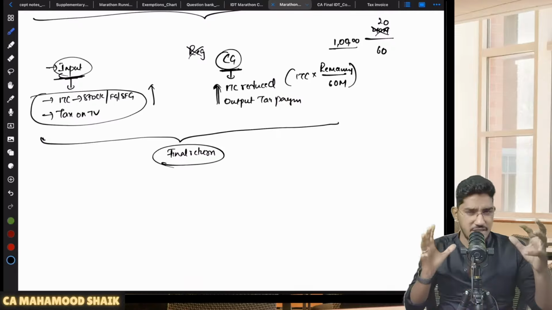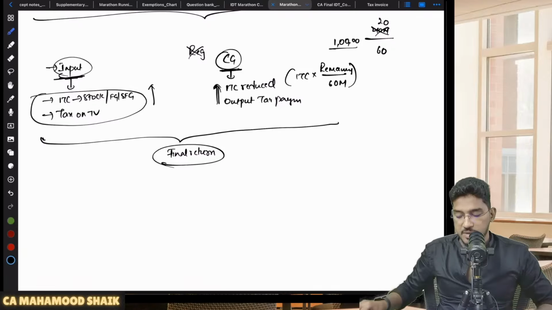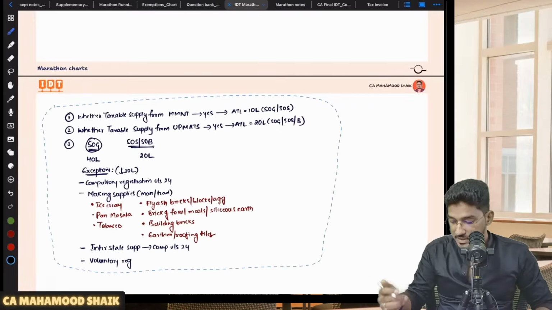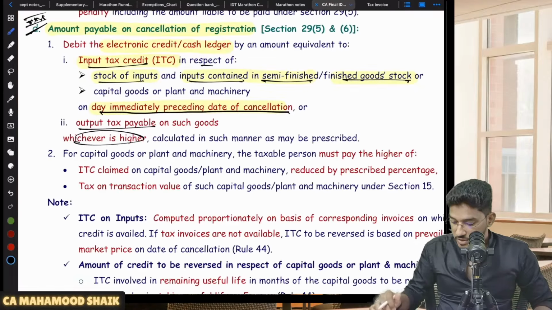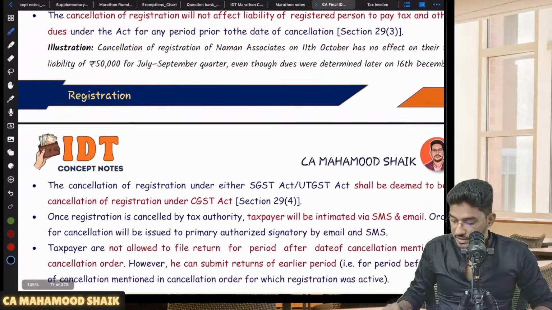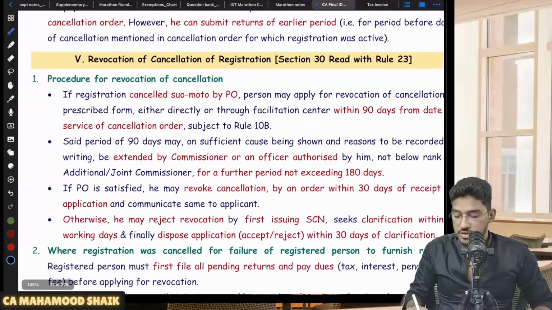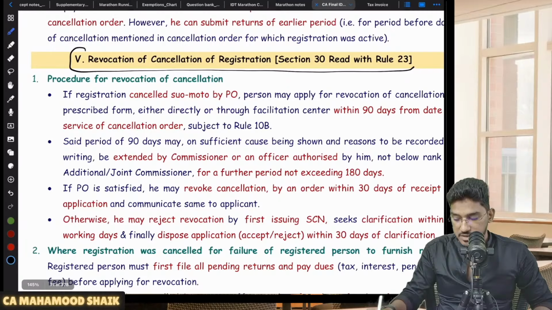Okay. So these connections are important. Please do keep it at the back of your mind. Next. So this is what regarding procedure for cancellation and all. Now revocation. We will talk about revocation of cancellation of registration.